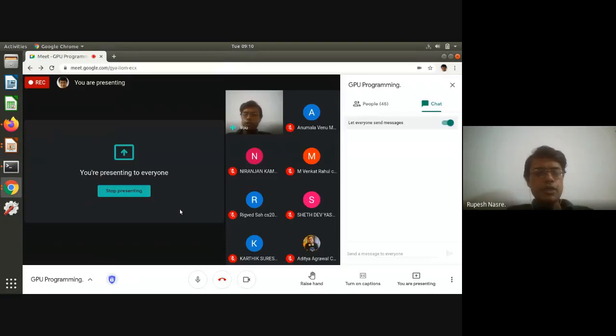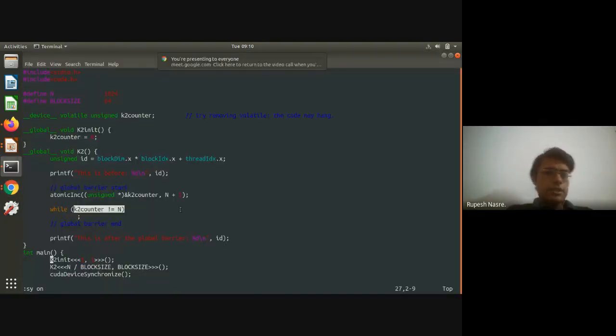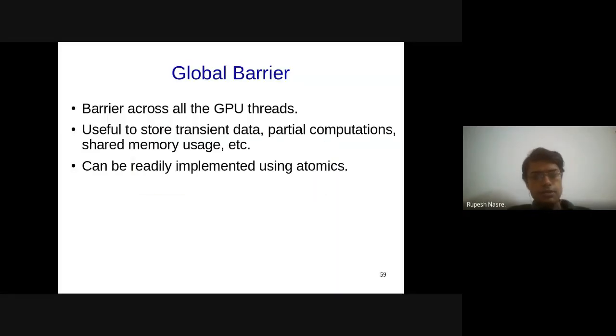All right, so we'll go ahead with the next part. Let me go back to the PowerPoint. Okay, so this is one way, and as you can see we are talking about a hierarchical computation, and therefore every thread being part of the atomic instruction, which is actually happening on the global memory, causes an issue in the sense that it's a performance bottleneck, right? You're incrementing the same counter.